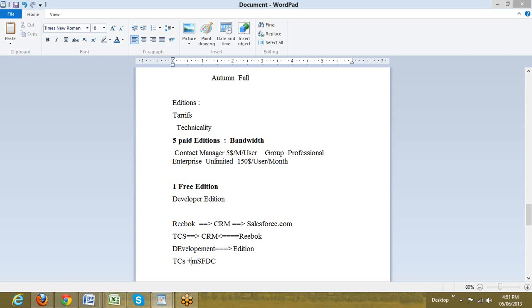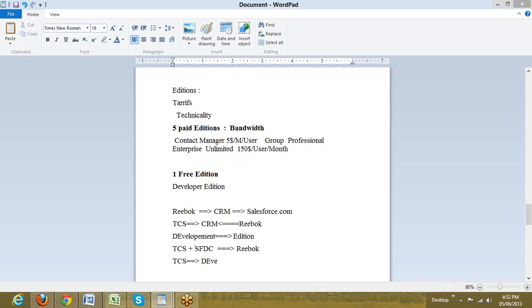So Reebok is paying TCS. The purpose for that is creating the app or developing the app. Reebok is paying SFDC because it is using their PaaS as well as their SaaS. So these are the main constraints when a client will pay the development company as well as the vendor.